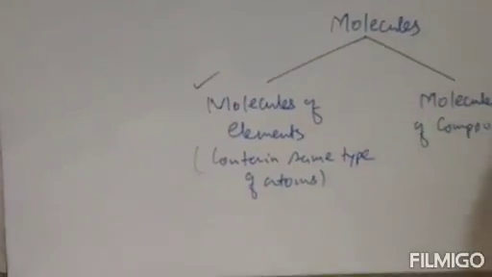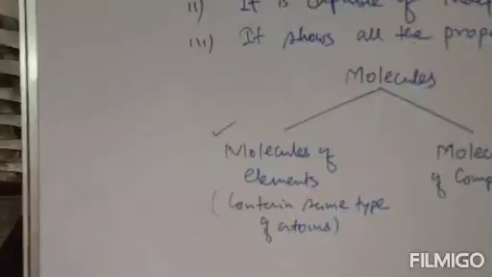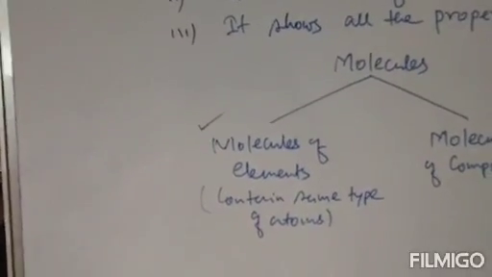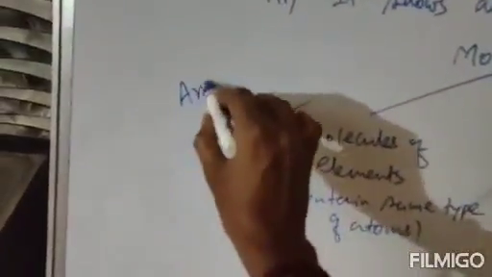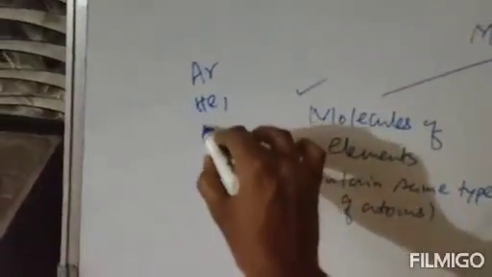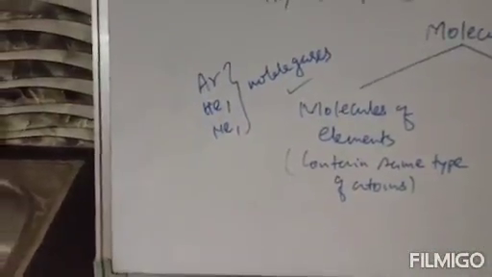Clear? And also, among molecules of elements, there are some elements that are made up of only one atom. For example, like argon, helium or neon. These are the noble gases actually. All these are noble gases, and these noble gases are made up of only one atom.